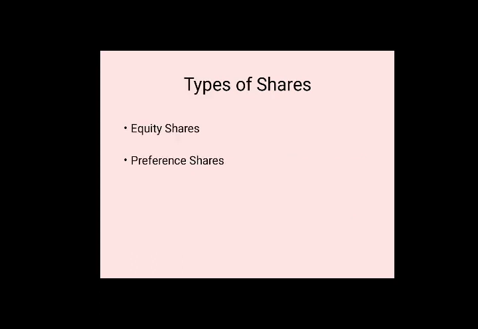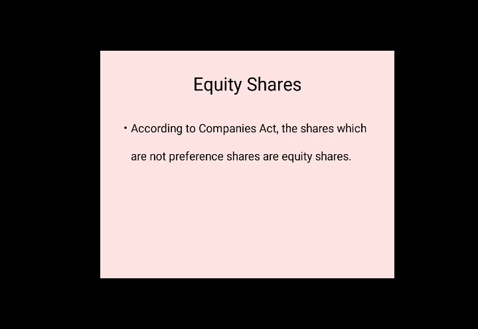Now there are two types of shares. First is equity shares and another is preference shares. What is meant by equity shares? According to the Companies Act, the shares which are not preference shares are equity shares. Friends, we know what is meant by preference.